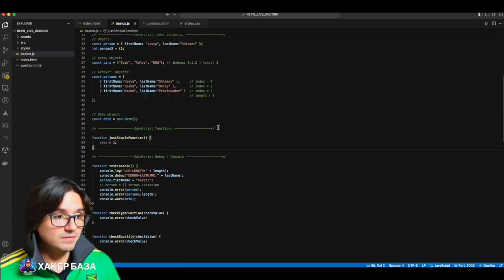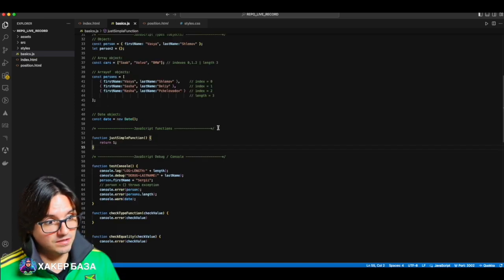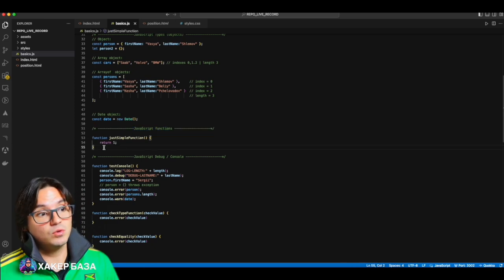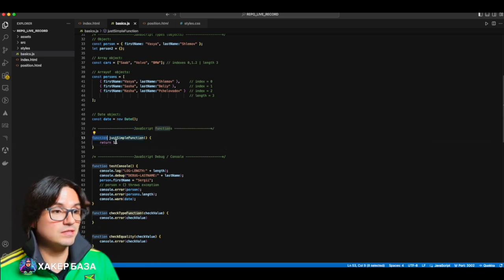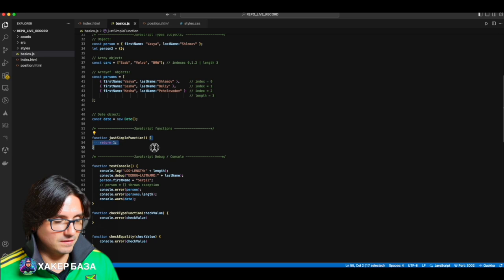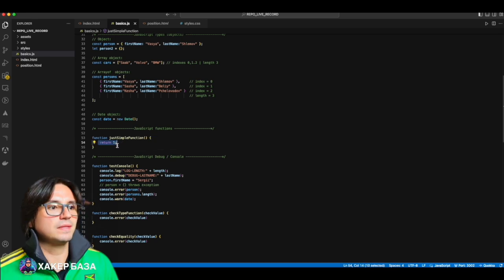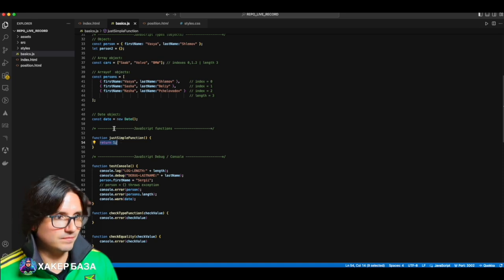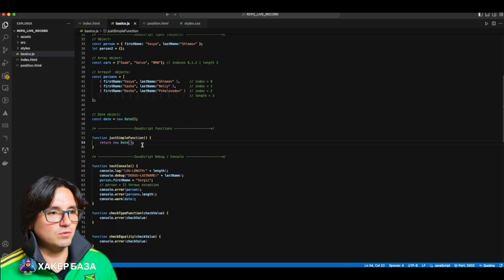Alright, next we move on to functions. A function is the foundation of programming. Functions exist in all programming languages. A function is defined using the keyword function. Here I've written a simple function: open parentheses, then open curly braces. And what does this function do? It simply returns 1. That is, if we call this function, it will return 1 to the console. You can do everything like this, return the date. Such a function will return today's current date and the current second.